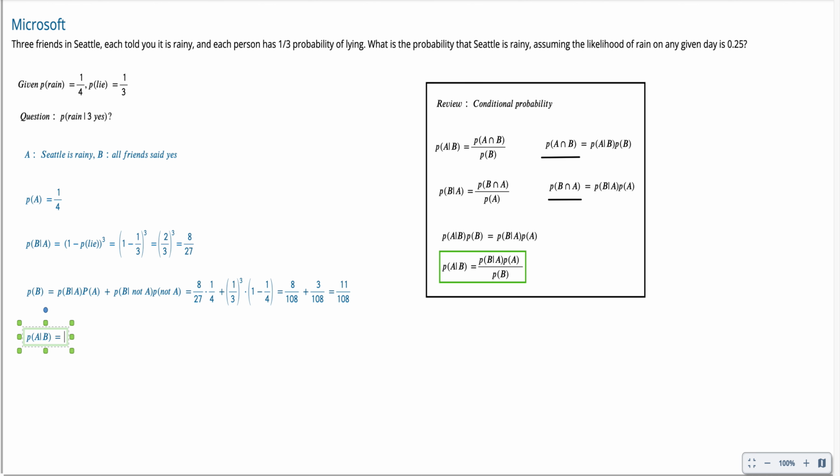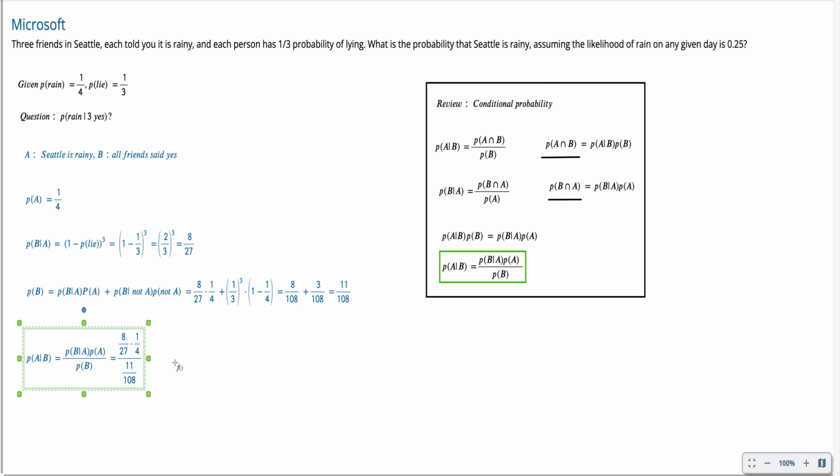Plugging into the formula, that's the probability of B given A times the probability of A divided by the probability of B. We have all the numbers above: 8 over 27 times 1/4, divided by the probability of B, which is 11 over 108.